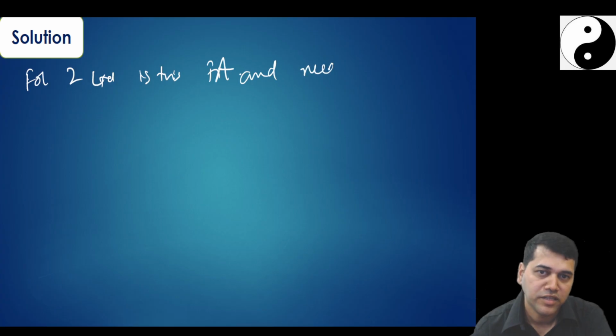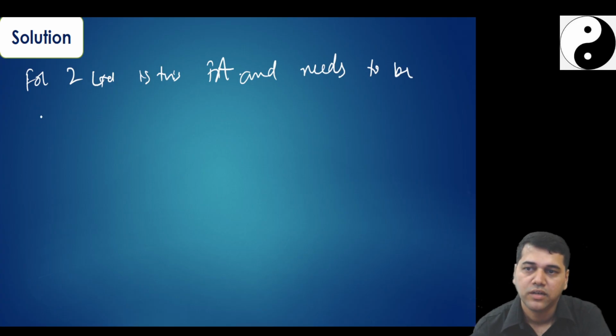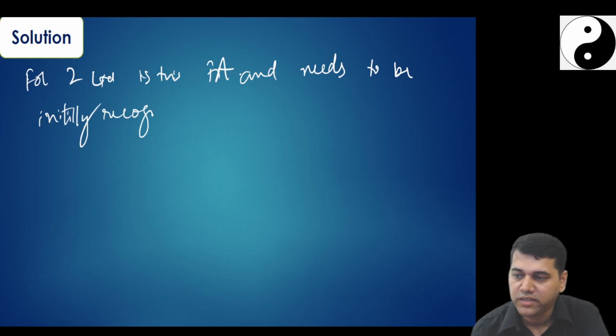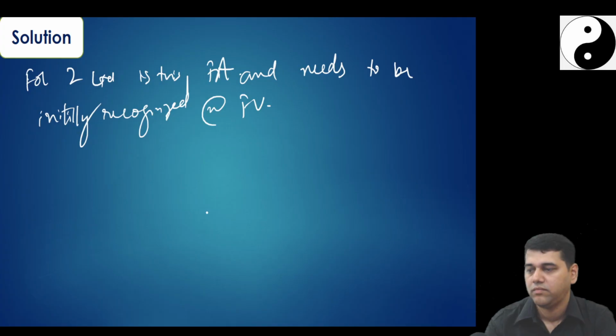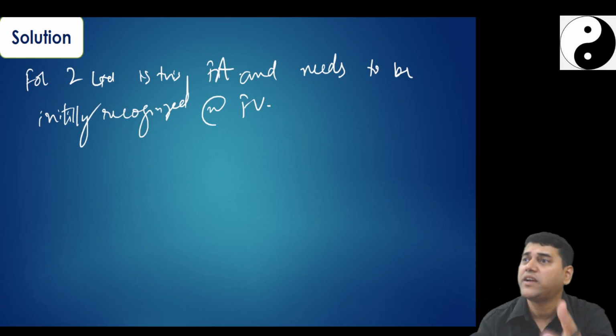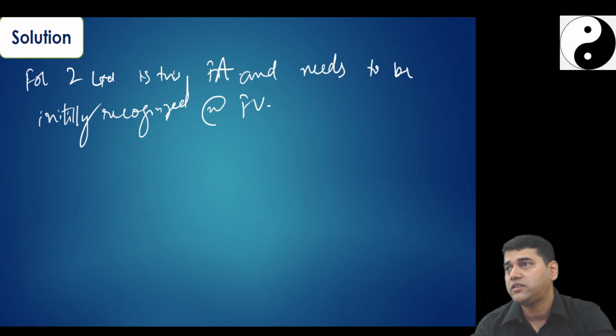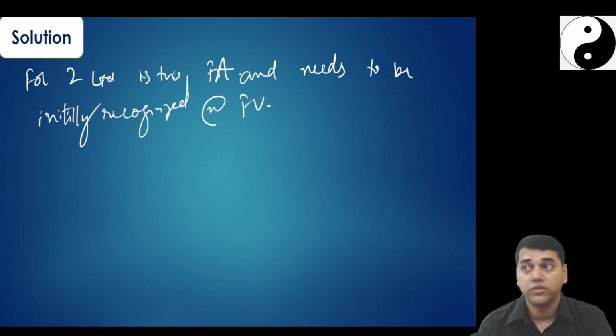And it needs to be initially recognized at fair value. So first you explain. If they ask how do you account, first you say that look, this is a financial asset. You can explain why it is a financial asset: there is a contractual right to receive cash because it is a redeemable preference share. And since it is a financial asset, you are going to recognize it initially at fair value.